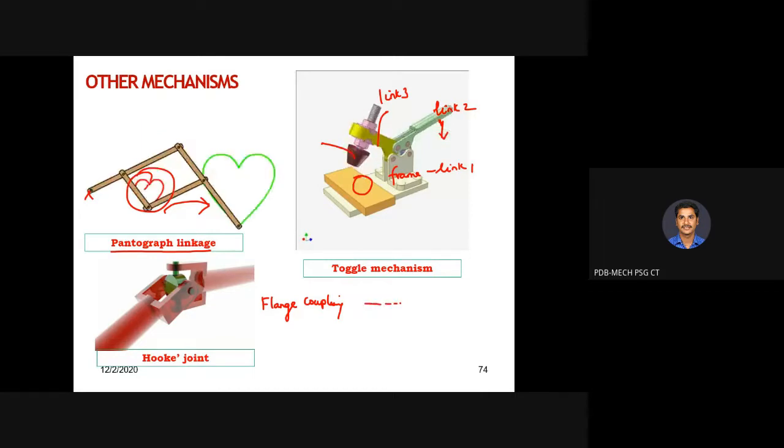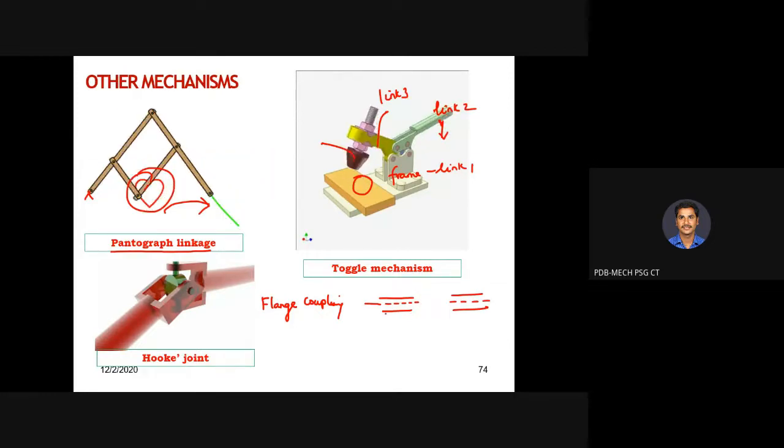Okay, you are having one shaft here, and you are having another shaft here. If they are in line, the flange coupling is used for transmitting power from this shaft to this shaft.